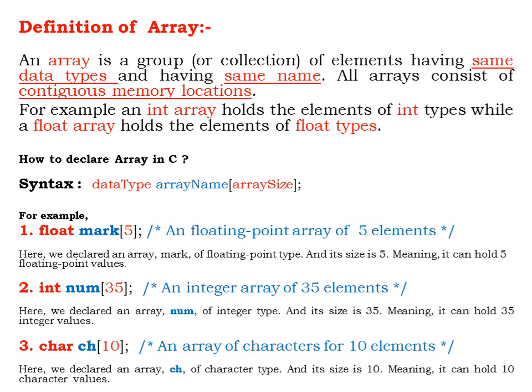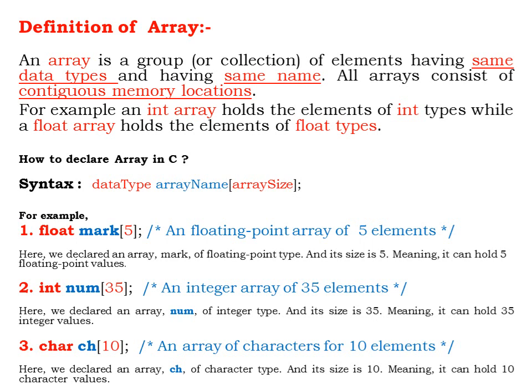Like I declare a variable of type integer, and the elements that I am going to store in that variable will be of integer type only. That variable will hold only integer values and will not hold any other type of values like float or character. That's why the definition says having the same data type and same name.